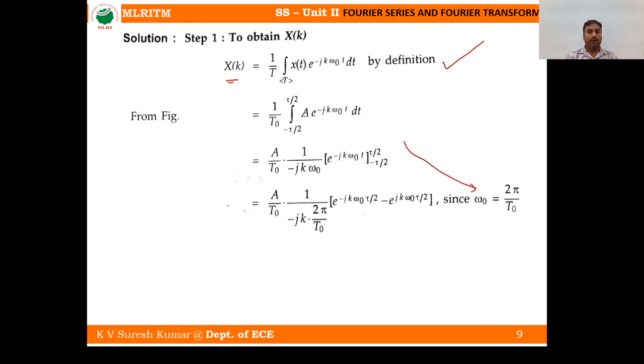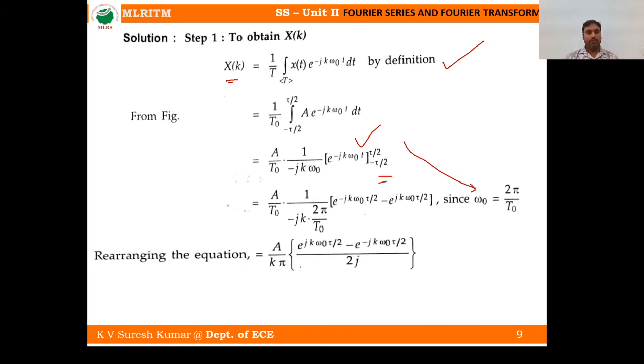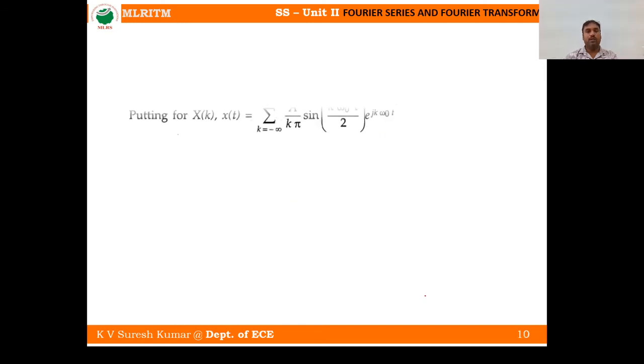If you simplify, apply integration on this exponential, A is constant, then you will get this. After substituting limits and substituting omega naught, rearranging the equation, it can be written like this. Finally, we can express this in terms of A sine of k omega naught tau by 2 over k pi, since sine theta is e power j theta minus e power minus j theta by 2j.